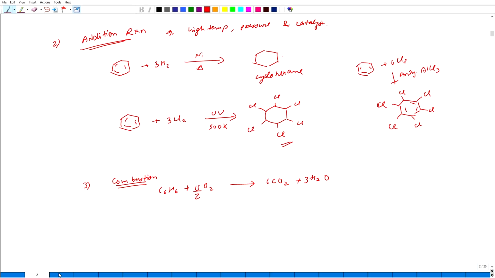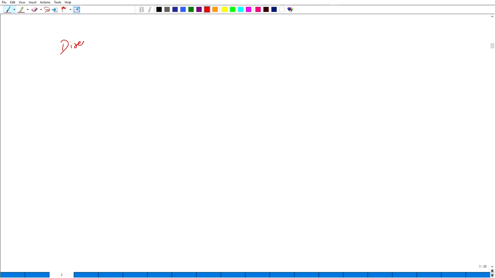Now, there are a few other properties related to the chemical properties, called directing groups in benzene. If you remember, in the previous class I discussed that there is a possibility of polyalkylation in Friedel-Crafts alkylation.